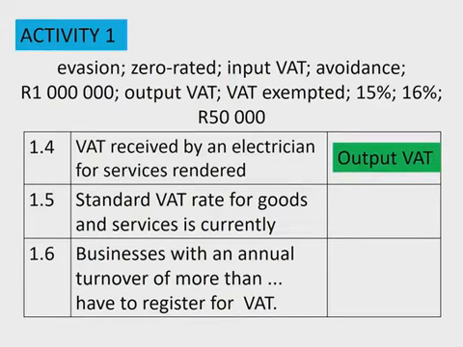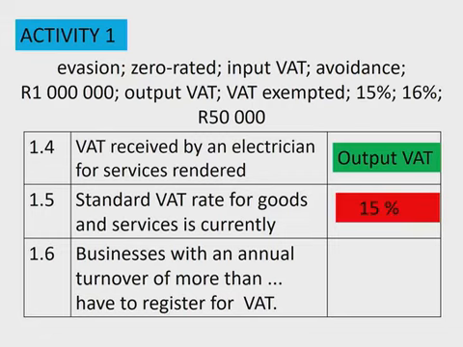Then by 1.5, we've got the definition of the standard rate for goods and services. The standard rate, which is the current percentage of VAT in South Africa, moved from 14% to 15% on the 1st of April 2018, and that answer should then be 15%.